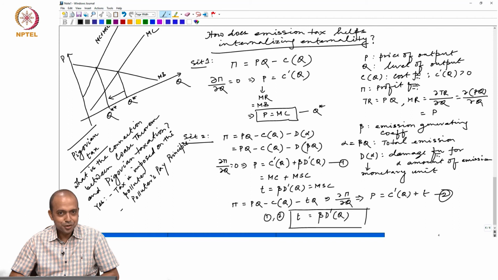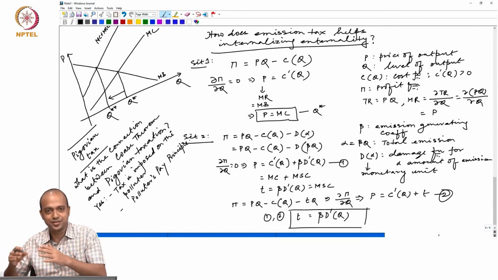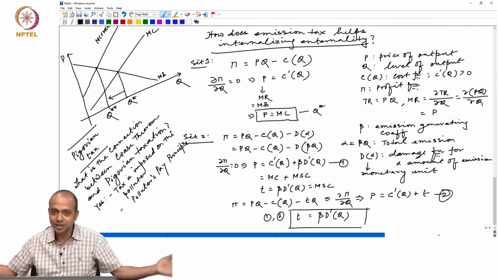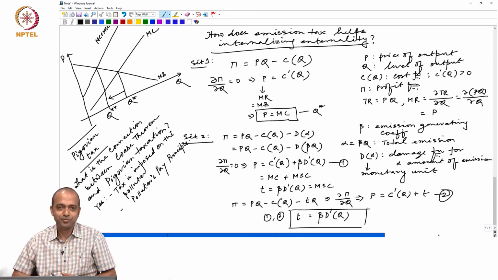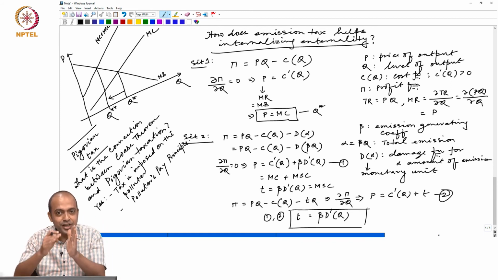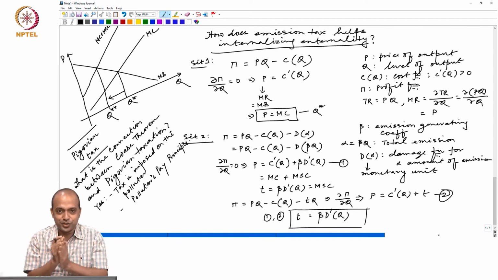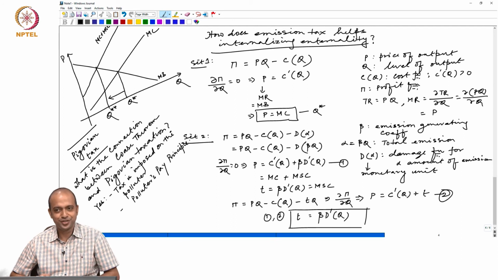So that means property right is given to whom? Property right is actually given to the pollutees, to you, to me, to so many other people in the society to enjoy clean air. The polluter, the firm, has no right to pollute. That is why the government is playing on behalf of all of us and asking the polluter to pay for its pollution.